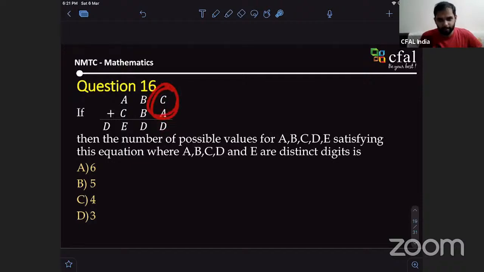D must be odd because these two sum is even, and a one carry will give you odd. And in case this is less than or equal to 9, it should be even because there's no carry, and we know D is an even number, so this also should be an even number.